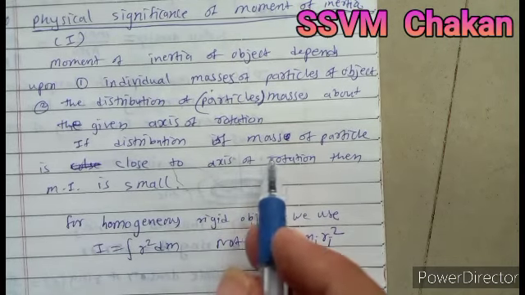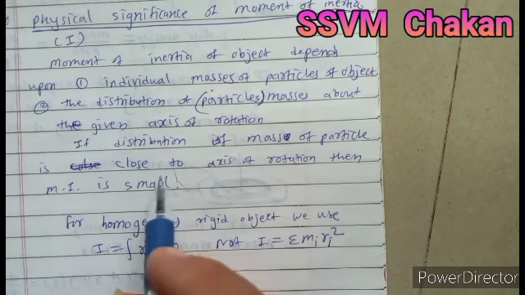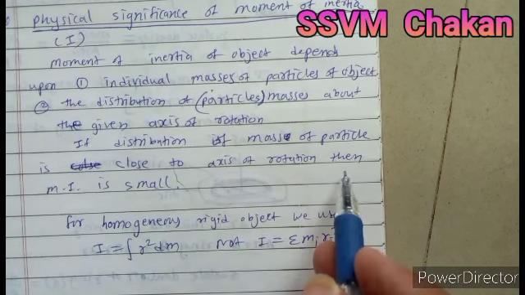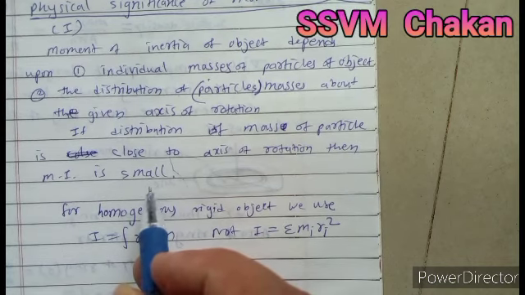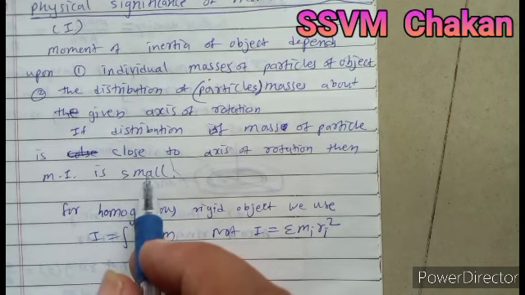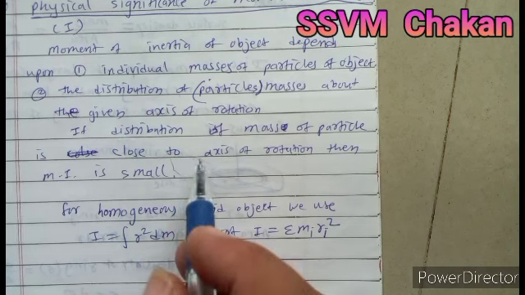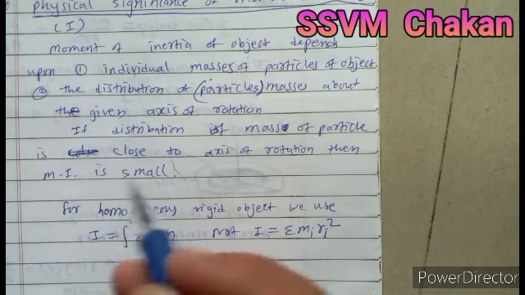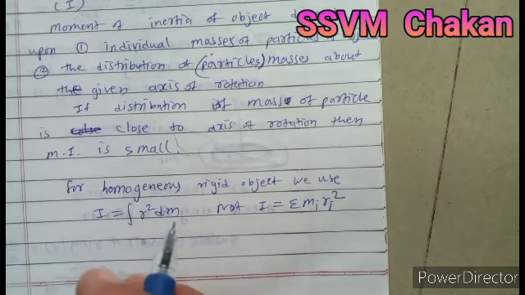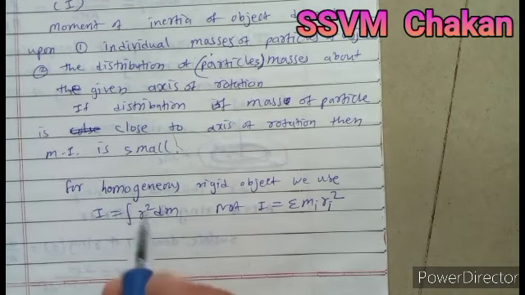If the distribution of mass of the particle is close to the axis of rotation, then the moment of inertia is small. In other words, if the particle is present at a large distance from the axis of rotation, then its moment of inertia is also large.